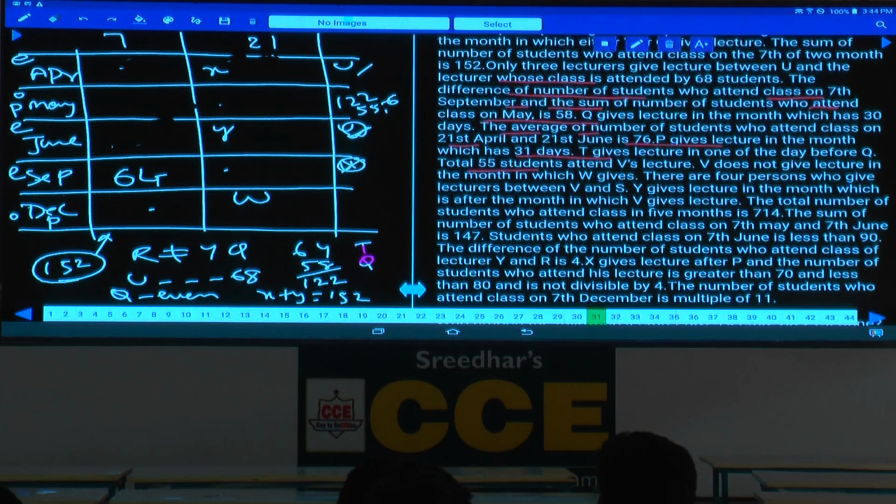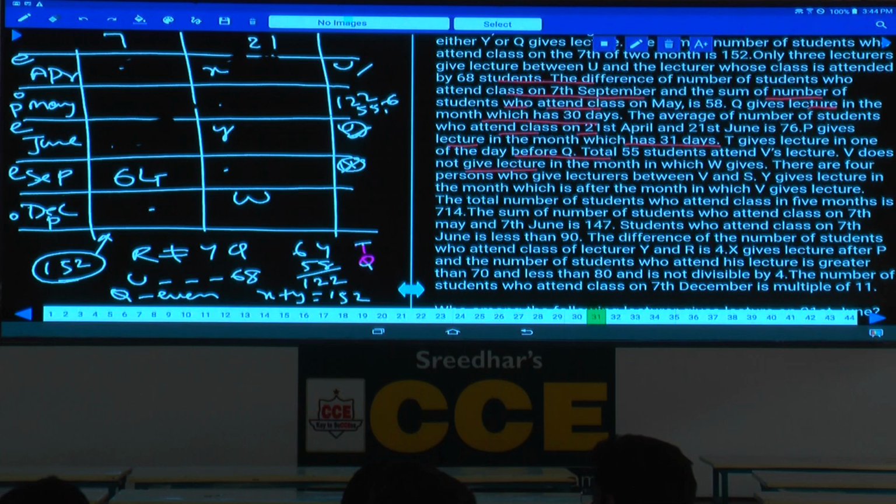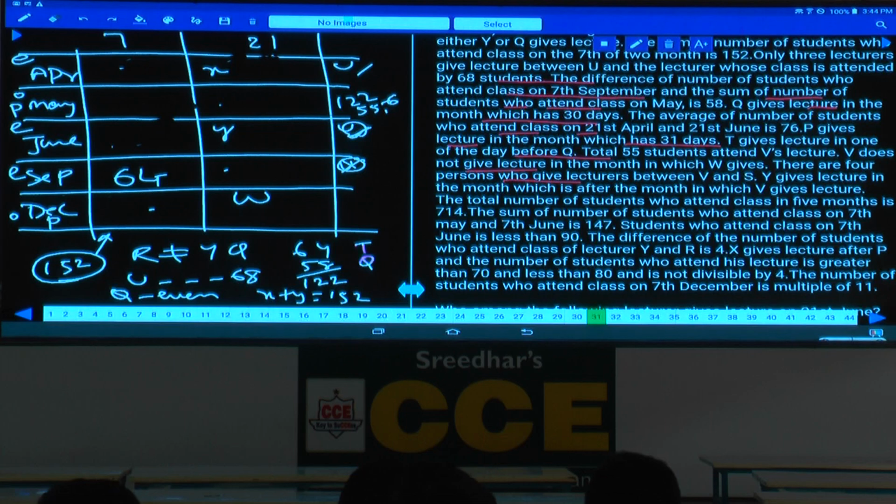Are you following? V is 55 but not in December, hence it must be in May. Total for May we know is 122, out of which V is 55. The other person must be the remaining 67. Done with this? 55 and 67 done. And there are 4 persons who give lectures between V and S.